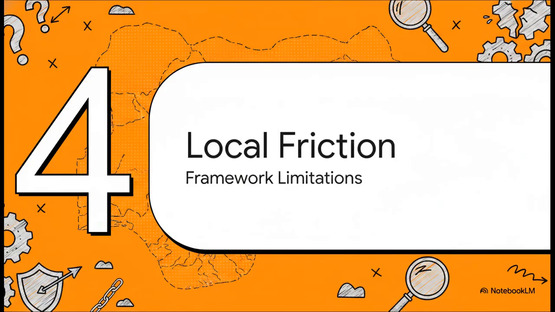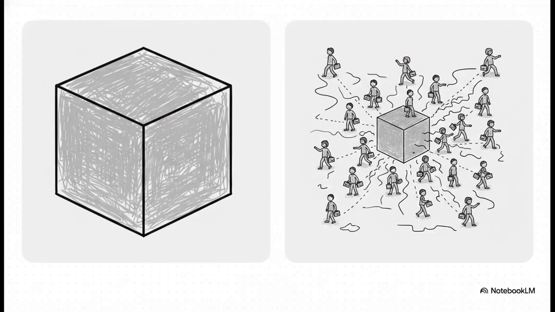All right, let's kick it over to step 4, local friction. If you want to absolutely crush this exam and get top marks, you need to show the grader you can critique Hofstede's blind spots. For instance, Hofstede treats Nigeria like one single aggregate culture, but we know it's a federation of hundreds of distinct ethnic cultures.